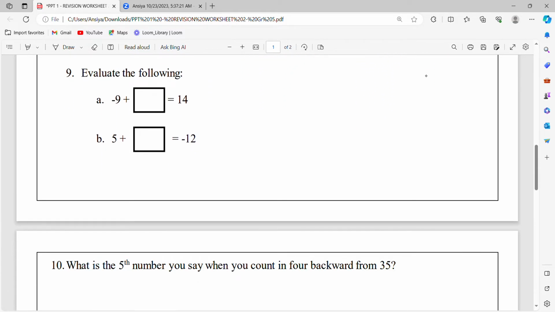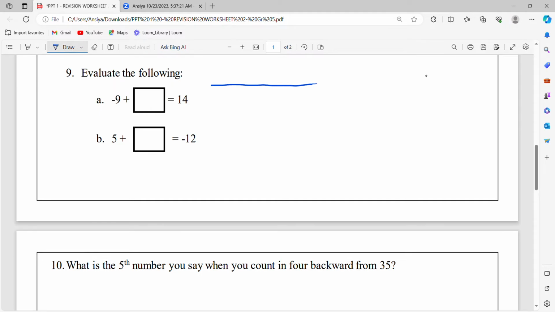Next one, evaluate the following. So you can see it's a negative number addition and subtraction topic. Some students are very good at dealing with negative numbers, so they already know how to handle it. The other students can make use of a number line to do this easily.